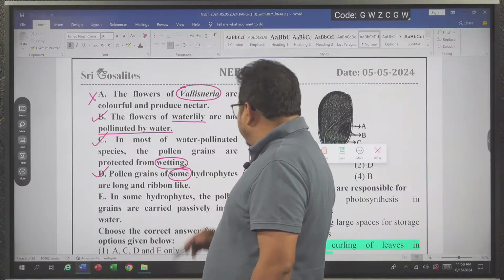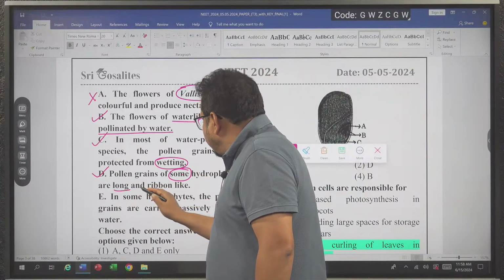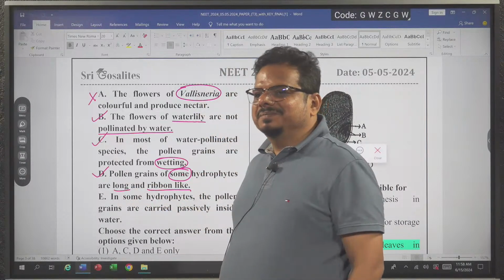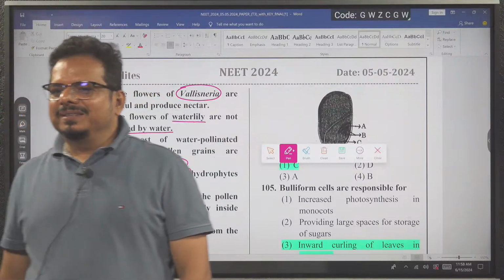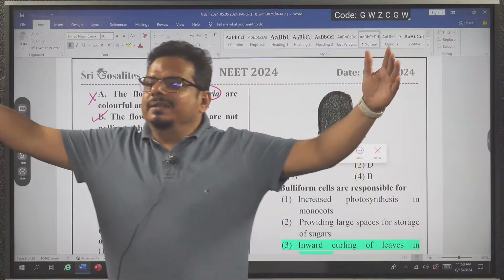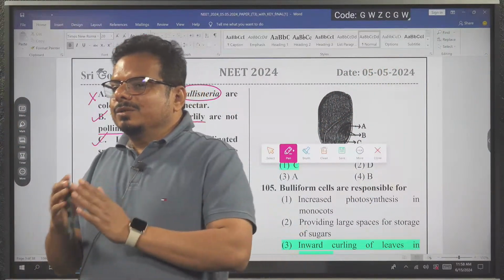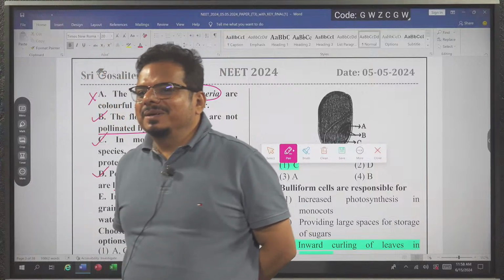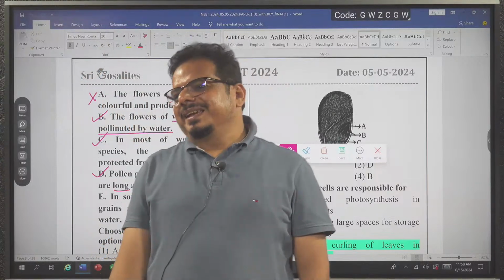In Zostera, pollen grains are long and ribbon-like. And I am telling you an interesting fact also: Zostera has the longest reported pollen grain. So if anybody asks which plant has the longest pollen grain, what answer will you give? Zostera. Got the idea? Clarity came.